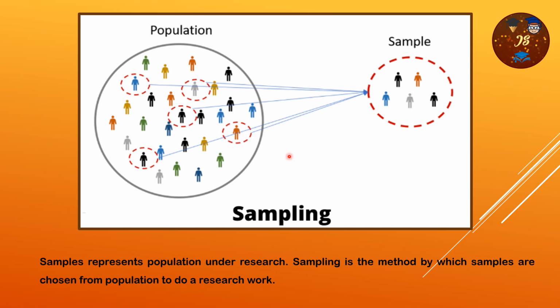It means if a research worker is scheduled to do research work and has some criteria regarding the sample, and this is the whole population on which he or she wants to do the research work, then these persons are the samples. They are collected as a sample and the research work is done on them. Different types of techniques are applied to choose the sample from the population, and that is called the sampling method or the sampling technique.